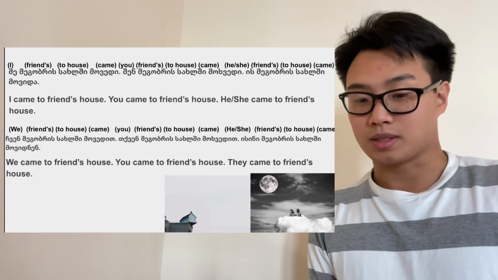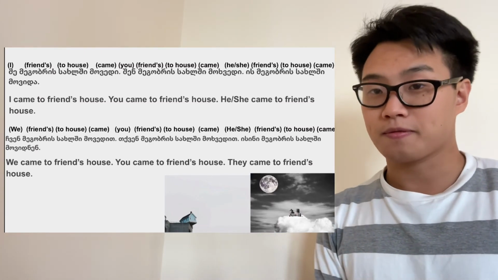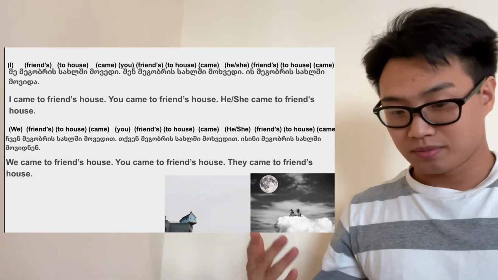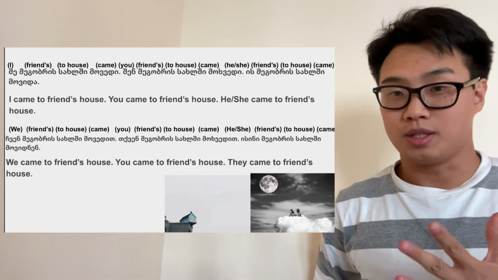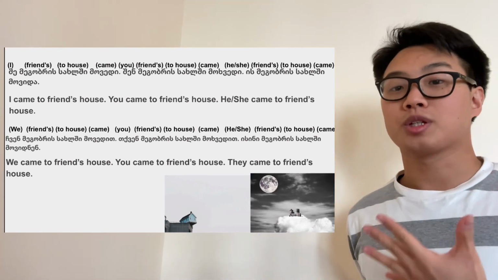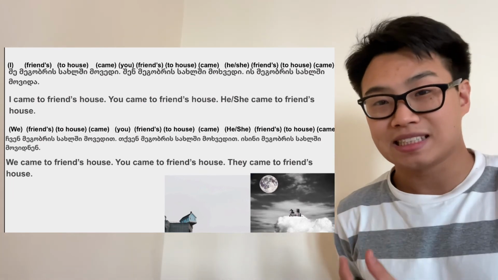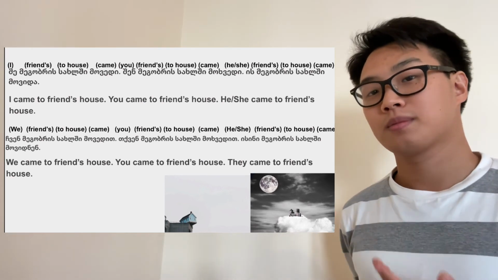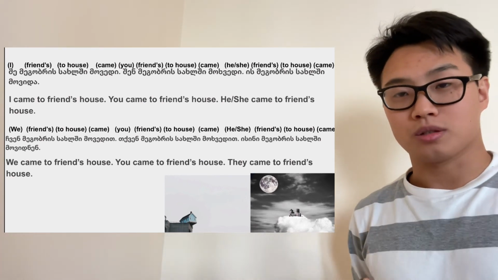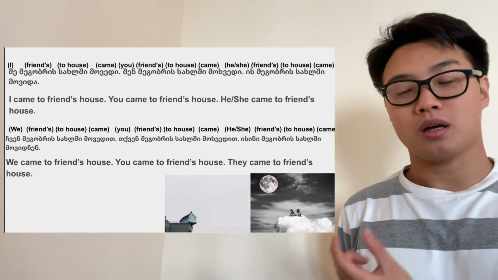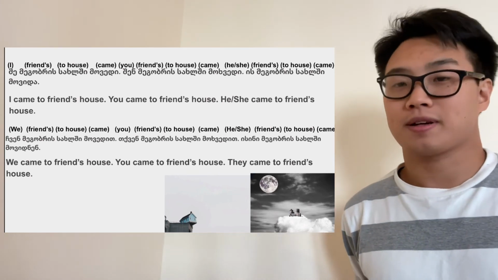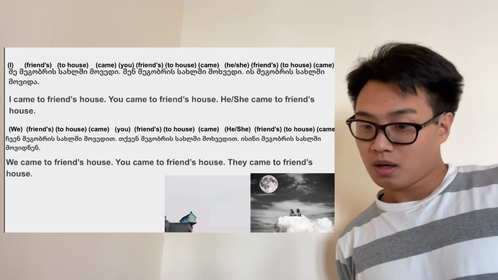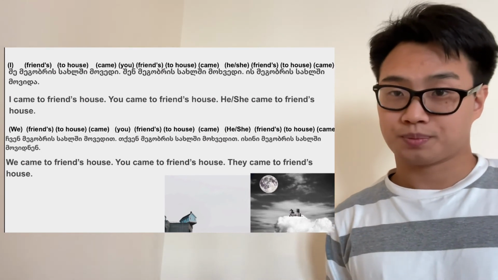Simple, I think. Now let's take a look at the second examples using the verb to come in the past tense. For example, I came to my friend's house. In Georgian it will be me, nominative case, megobris, friend's, genitive case by the way. Megobari, nominative case, megobris, friend's. Sakhli, house, and shi, sakhlshi. Movedi, I came to my friend's house. Me megobris sakhlshi movedi.